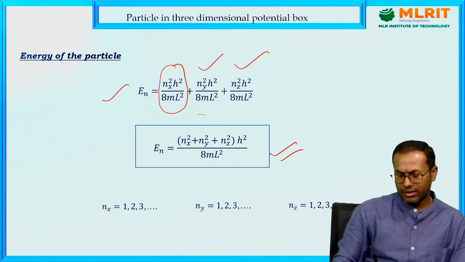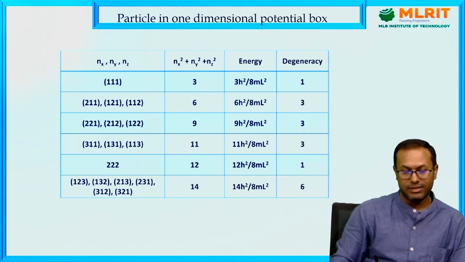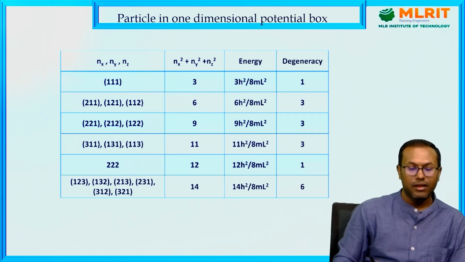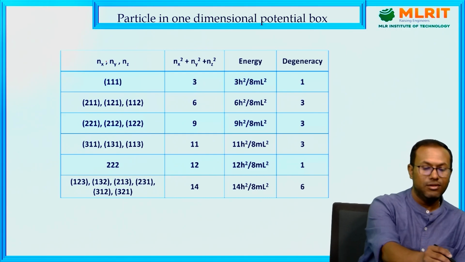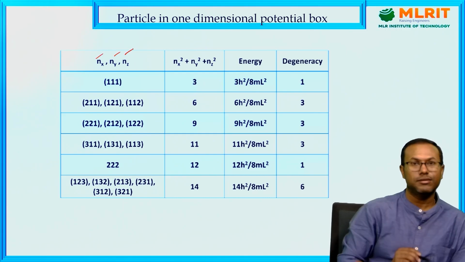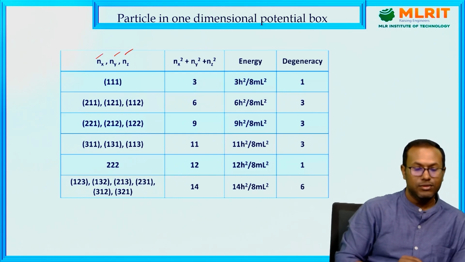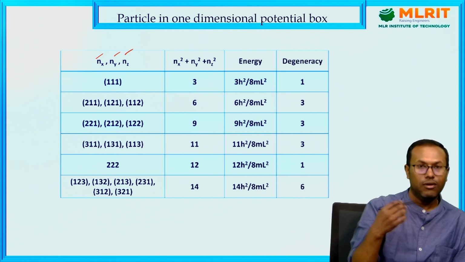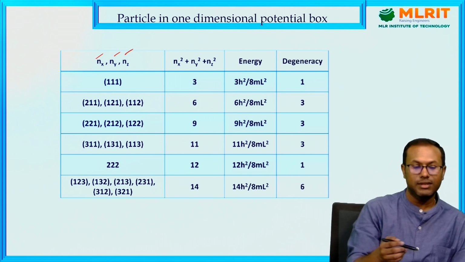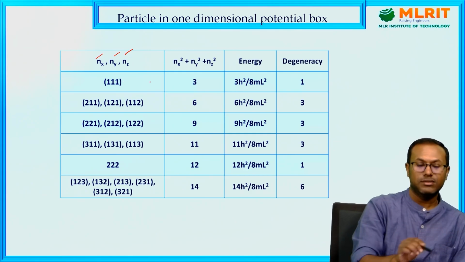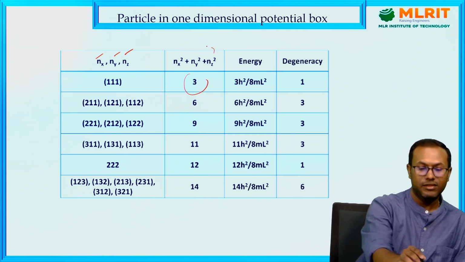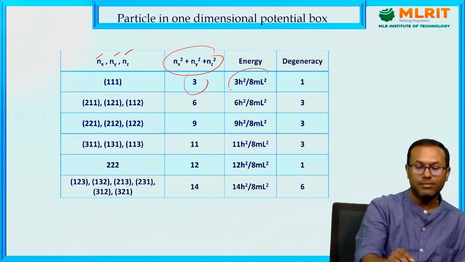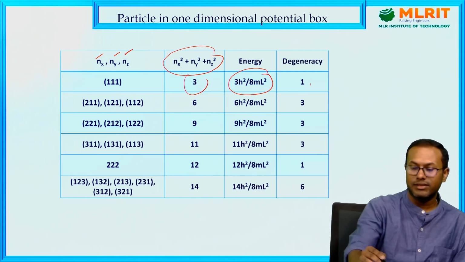Now I will give the idea about degeneracy. What is degeneracy? Look into this expression. There are three components, nx, ny, nz. For the ground state, there is only one configuration, 1, 1, 1. The sum of squares is 3, and the energy value will be 3h square by 8mL square. So the degeneracy is 1.